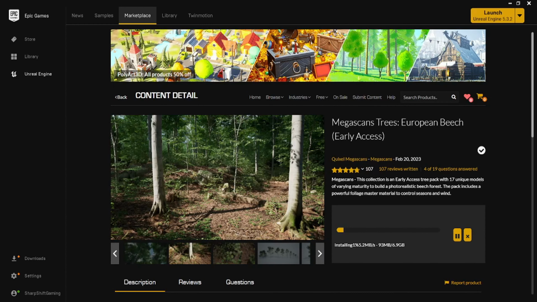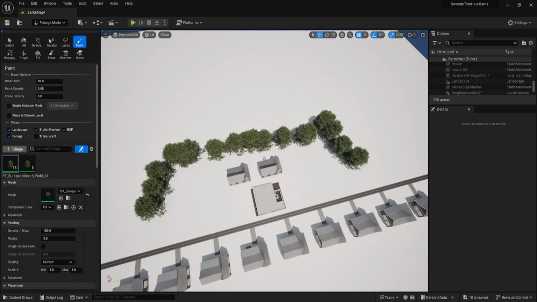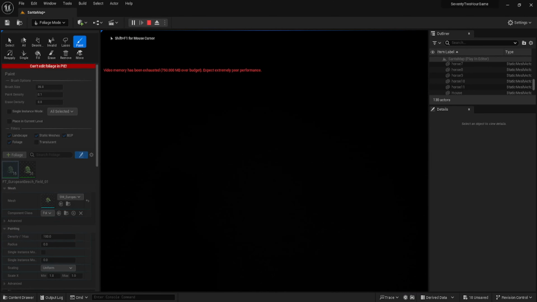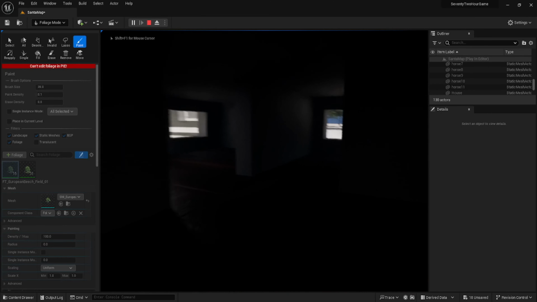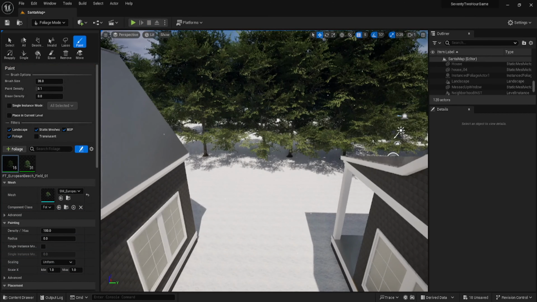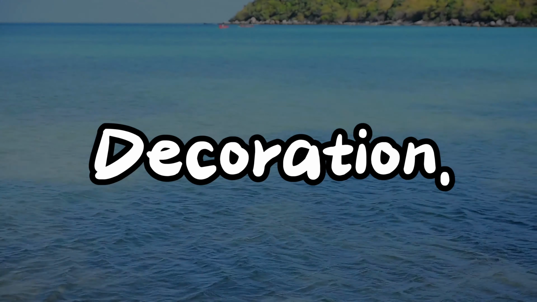I got some tree Megascans off of the Unreal Marketplace and scattered them with the foliage painter. After I finished up the foliage, I dragged some more houses around the scene and turned off the collision. I went to sleep that day and woke up the next day starting to work on the decoration for the inside of the house.